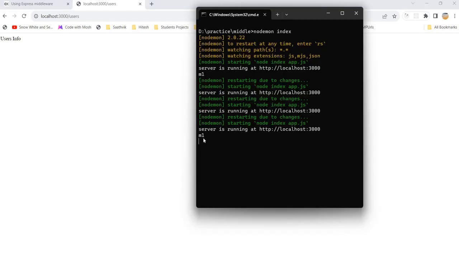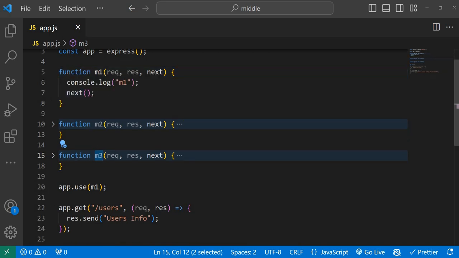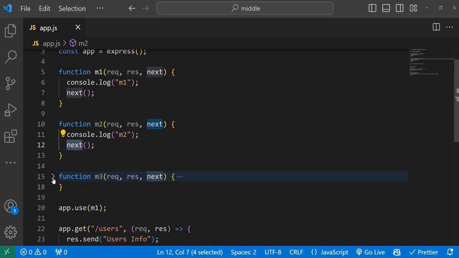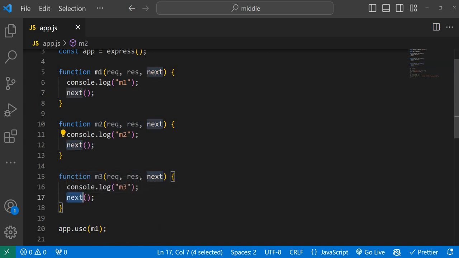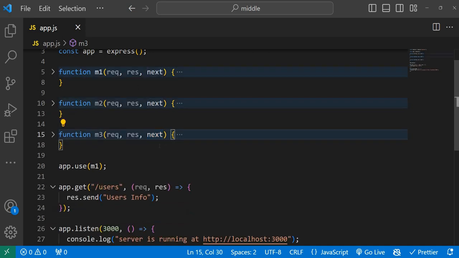So if you see, it is just printed only M1. Oh my God! I have defined M1 and M2 and M3, and I said, hey, after completing M1, go for the next one. After completing M2, go for the next one. After completing M3, go for the next one. But what's the problem? Can anyone guess what was my mistake?